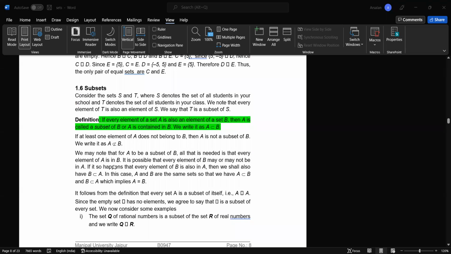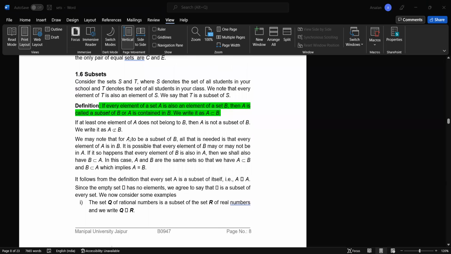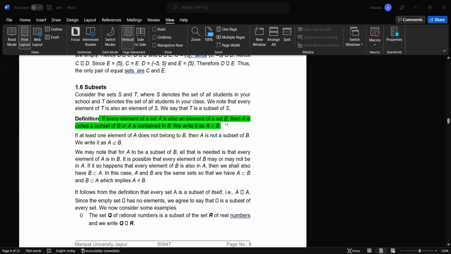And if the elements are not present, then we write it like this: A is not a subset of B. Sorry, I made a mistake. If A consists of 1 2 and B consists of 1 2 3 4 5 6, so A consists of elements which are present in B, then we can write A is a subset of B, because B consists of all the elements which A has. If B does not contain the elements which A has, then we write like this.